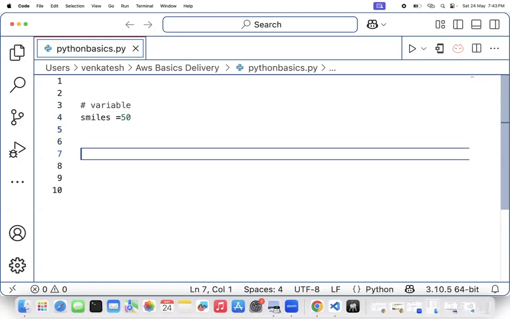Okay, that's cool, Venkatesh. That and all I'm already familiar. And what is it that I have to know in Python more?